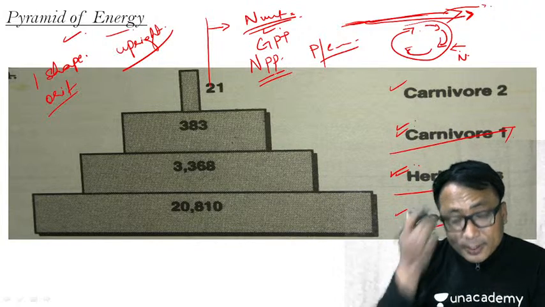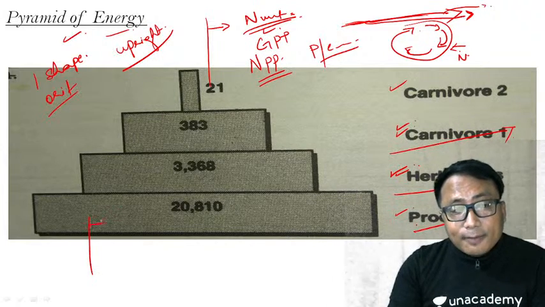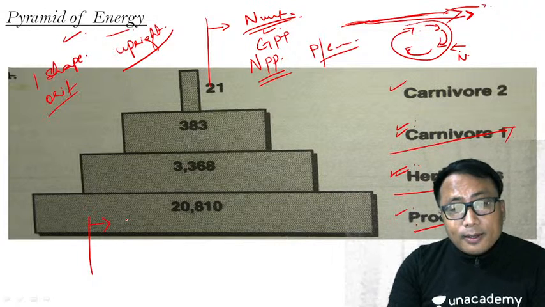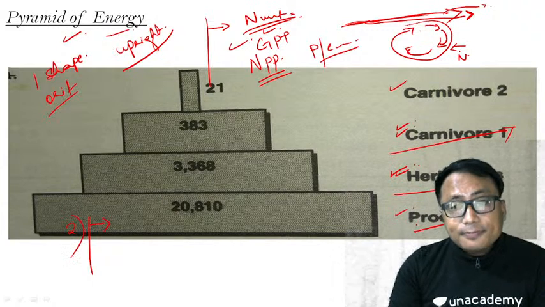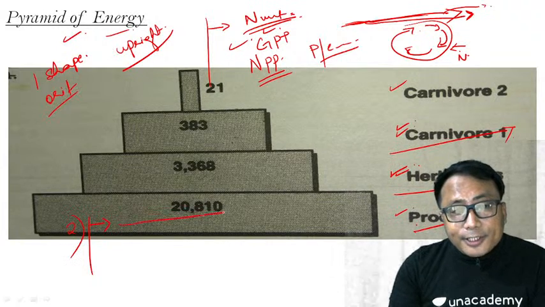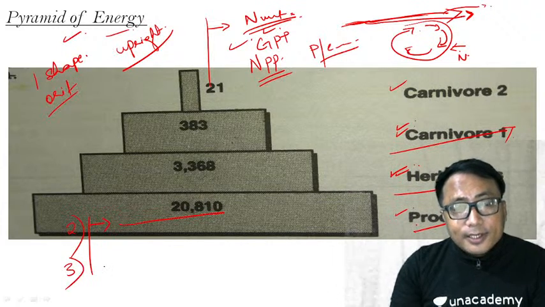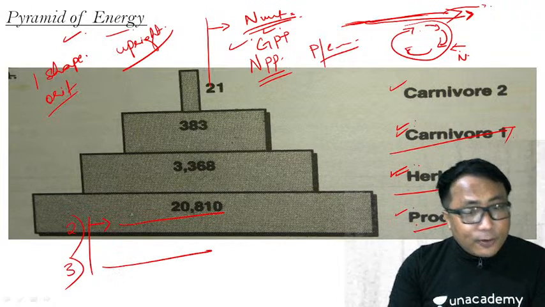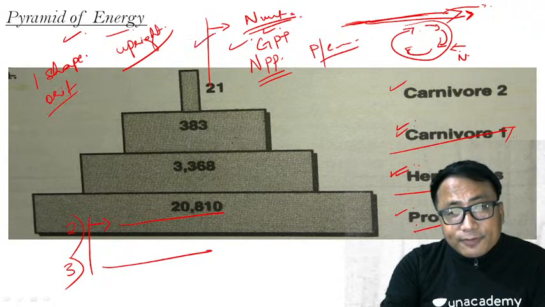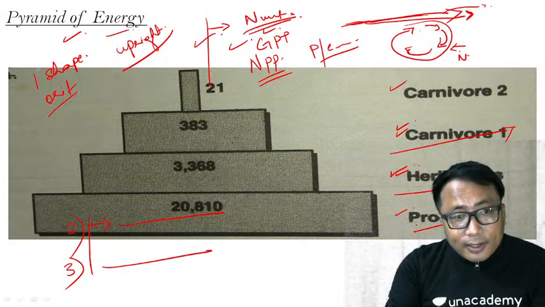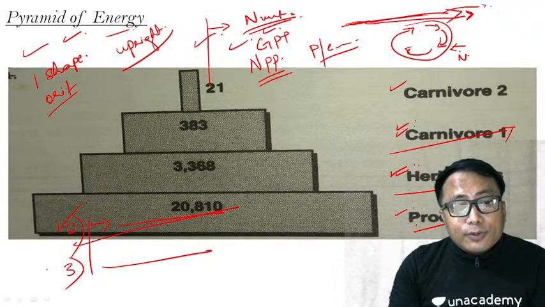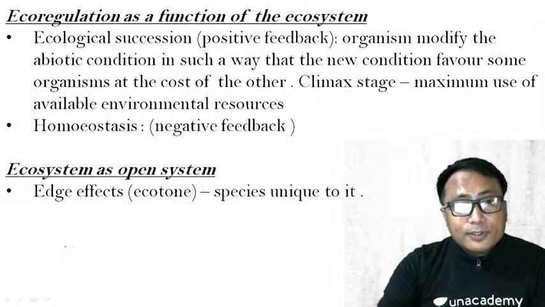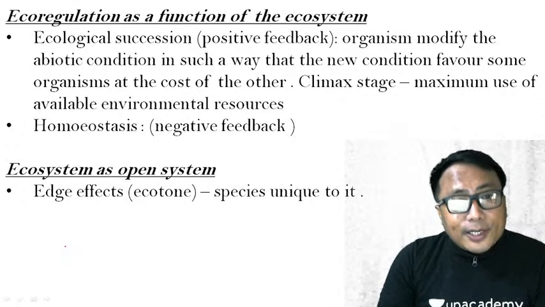Okay, now what are the functions? Function number one of the ecosystem is nutrient flow. The second function is energy flow. The third function is eco-regulation. We have already seen the first function, and just now we are completing the second, that is energy flow. Now let us go to the third important function of the ecosystem, that is eco-regulation.